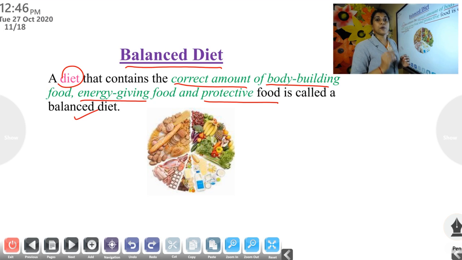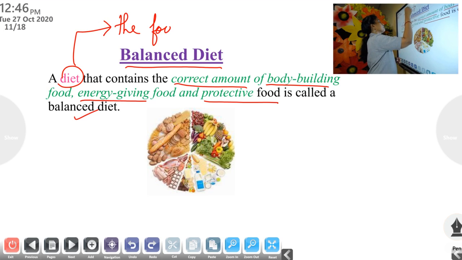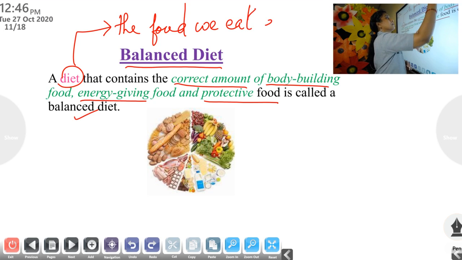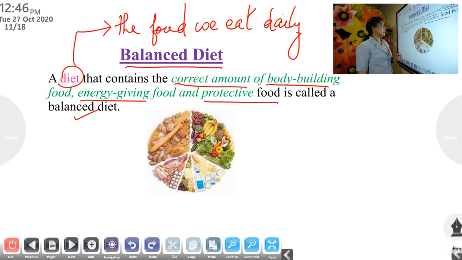Diet means the food we eat daily. That should contain the correct amount of bodybuilding food, energy giving food and protective food. That is called a balanced diet.